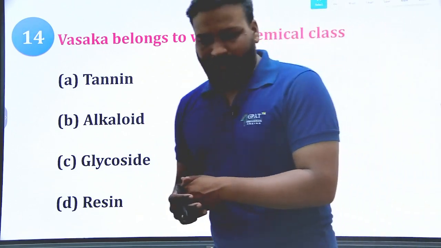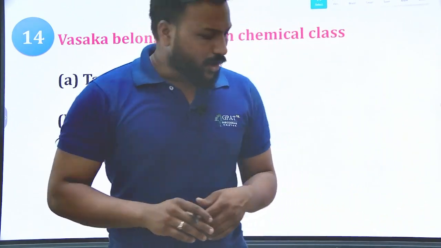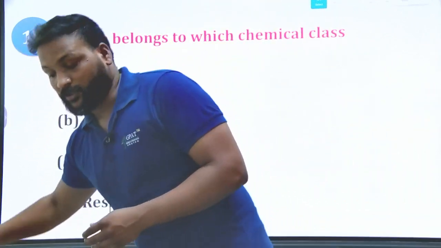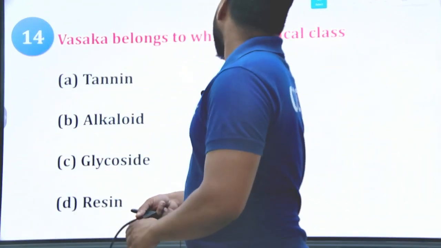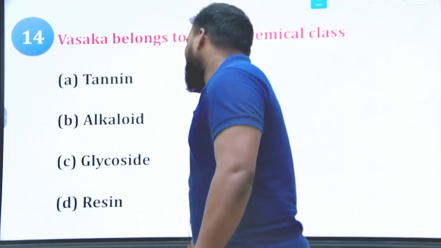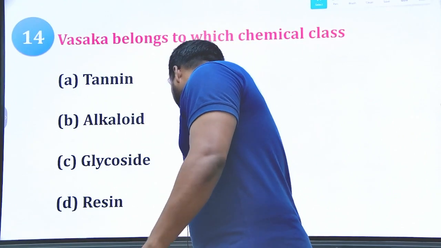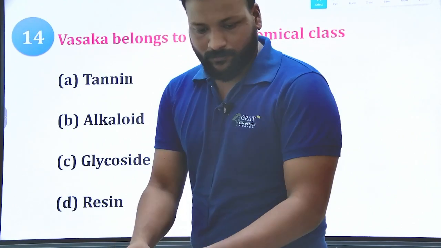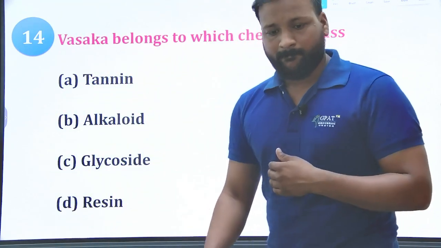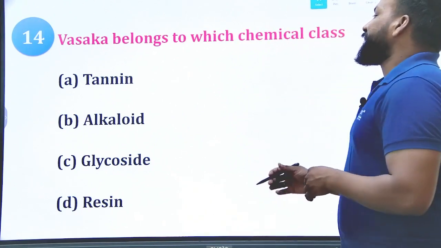Next question. The Vasaka belongs to which chemical class? Either it's a tannin, alkaloid, glycoside or resin. Let us see the right answer.